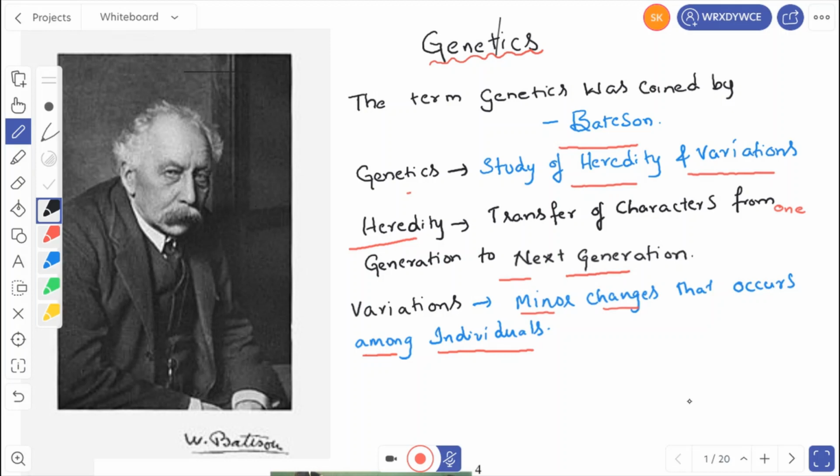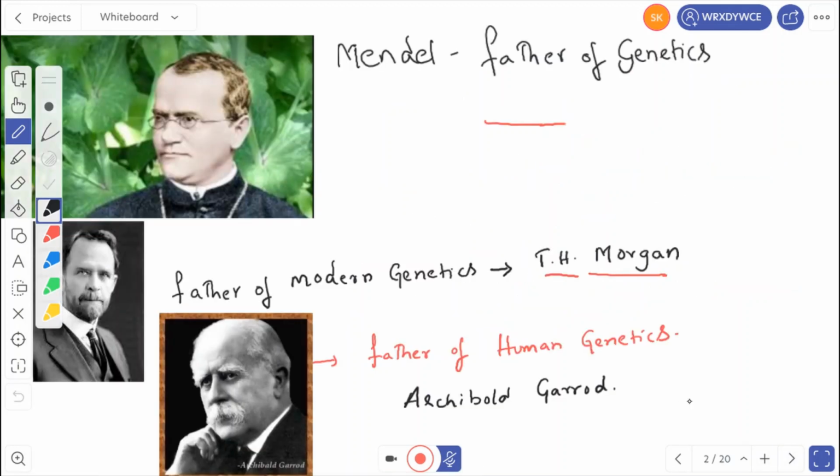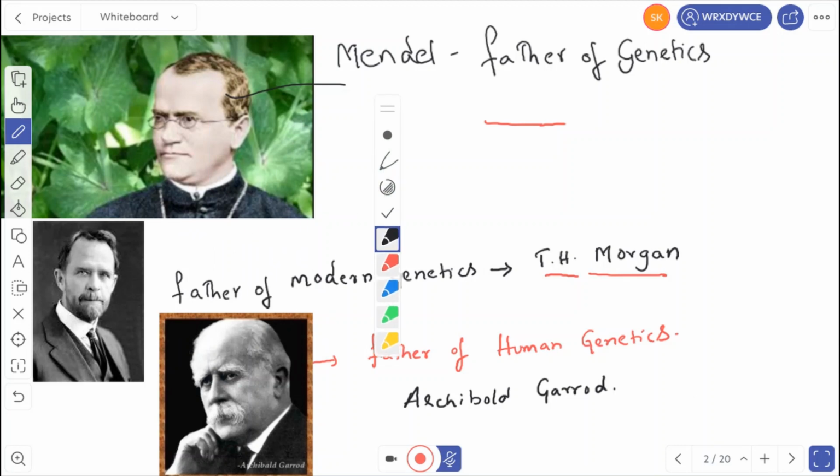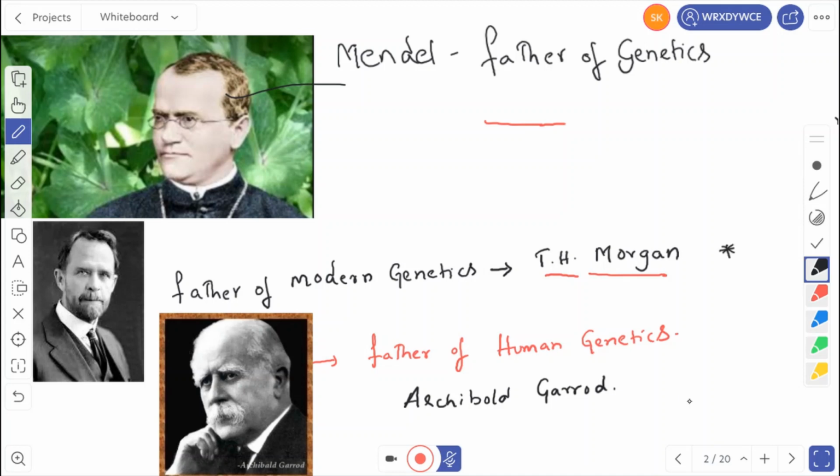Variations are minor changes that occur among individuals. For example, you can take a father and a son. We can see some minor changes between them. So we also call that variations. Now let us see here. Mendel is considered the father of genetics, and the father of modern genetics was T.H. Morgan, and father of human genetics was Archibald Garrod. Archibald Garrod was the father of human genetics. So these are some of the important things to remember.